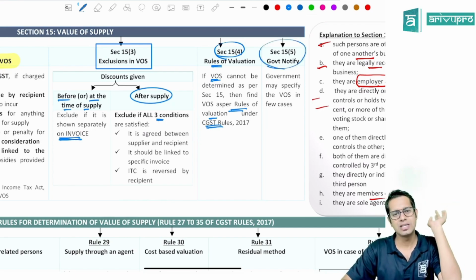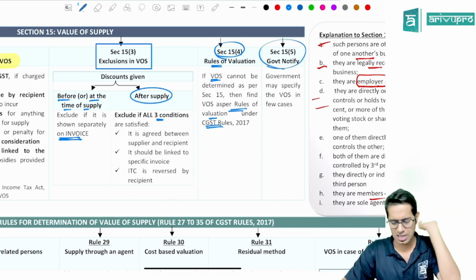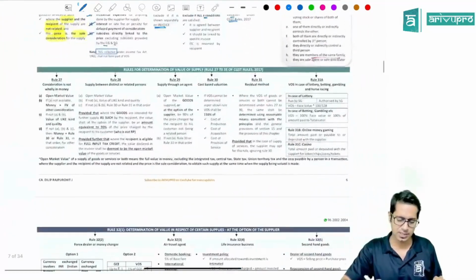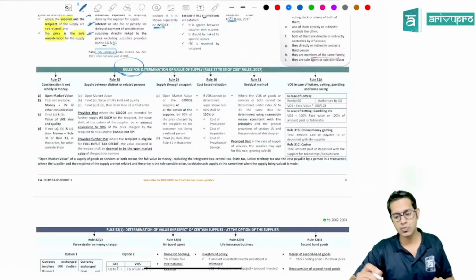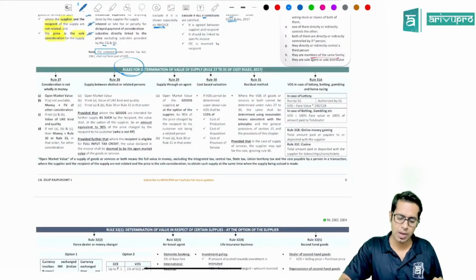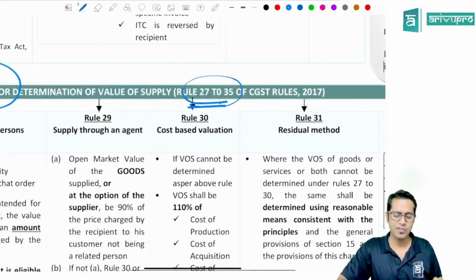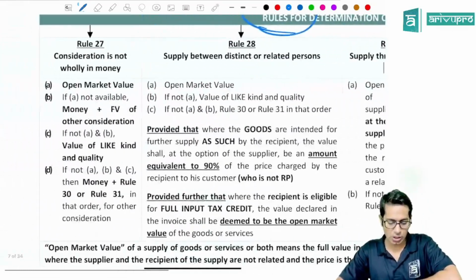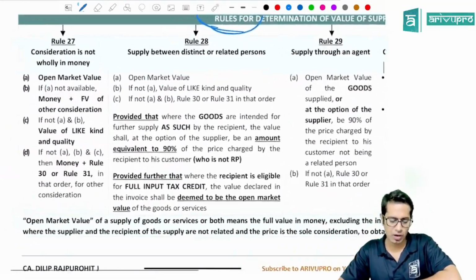And section 15.5 says government may notify value of supply in some cases, and government will tell you how to do value of supply in some cases. Now, what are the different rules for value of supply? Rule number 27 to rule number 35 of the CGST rules talks about value of supply.